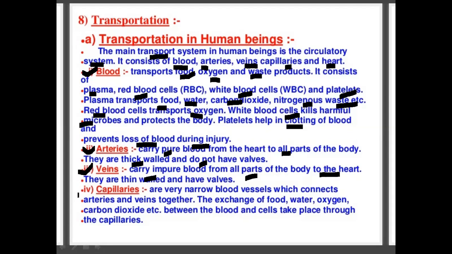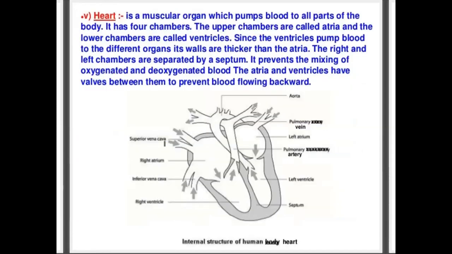Then next is capillaries. Capillaries are very small and narrow blood vessels which connect the arteries and veins together. The exchange of food, water, oxygen, and carbon dioxide between the blood and cells takes place through the capillaries. These are the functions of the different circulatory organs. The next is the heart.